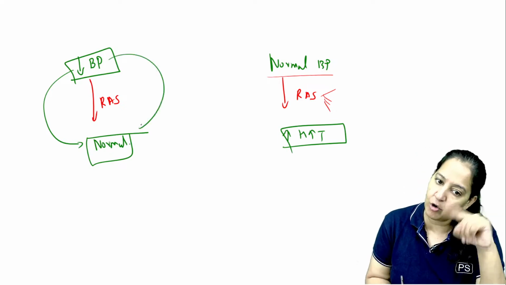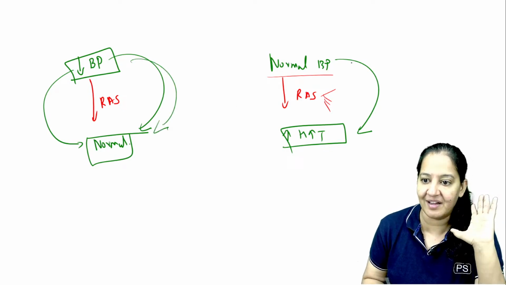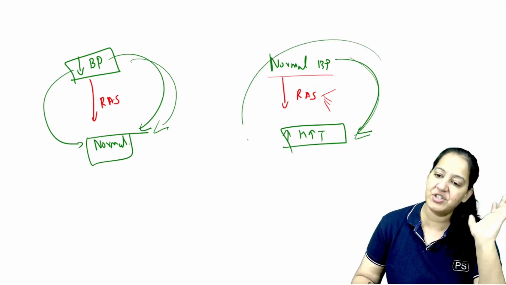It will make low BP normal, but it will make normal BP high, this system, right? Low to normal we want, but we do not want normal to become high. But in old age it occurs.